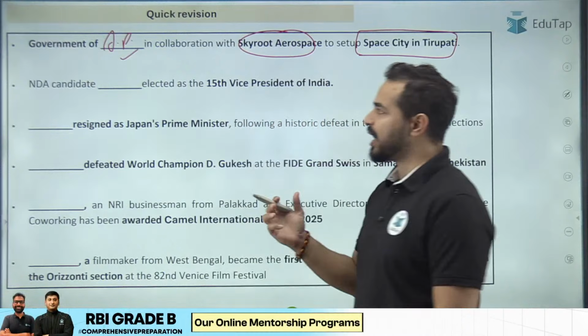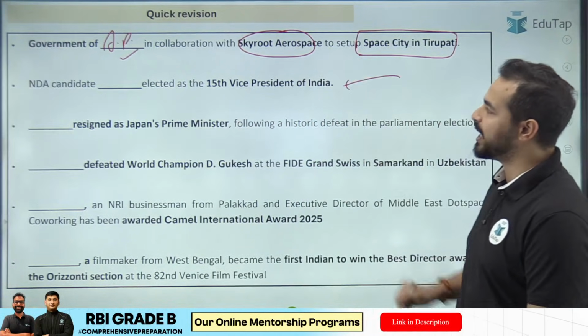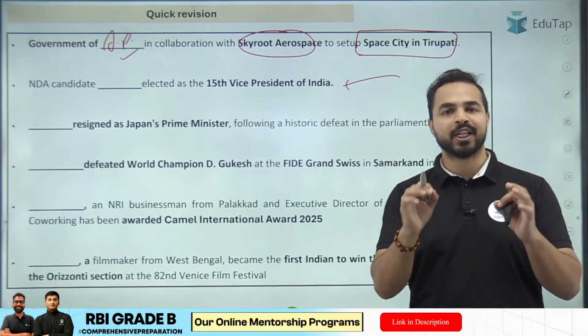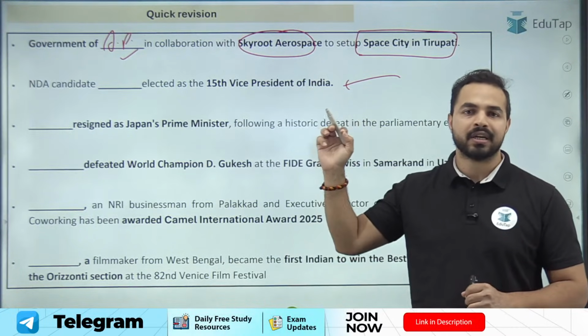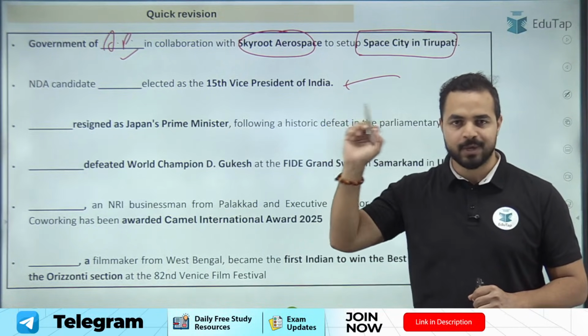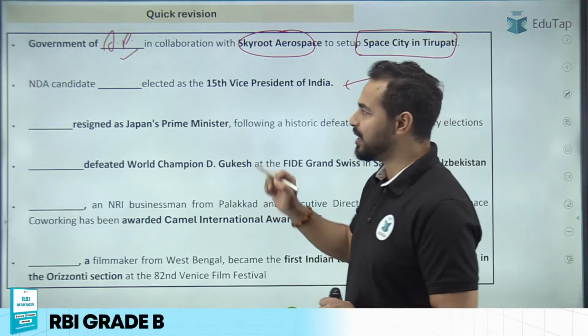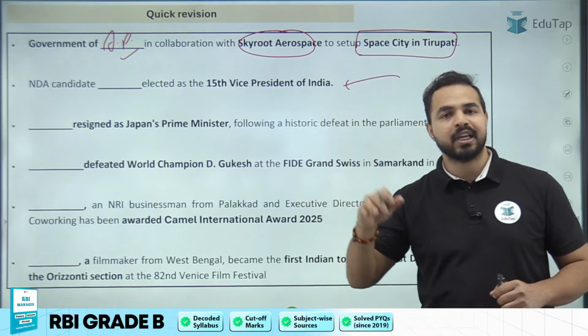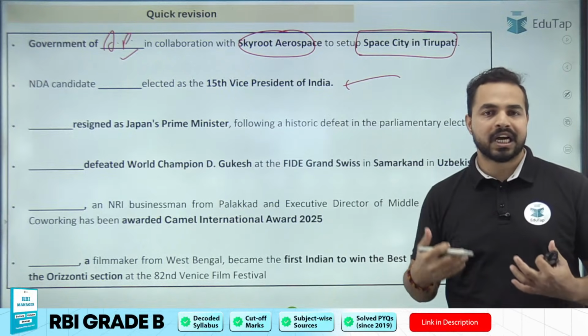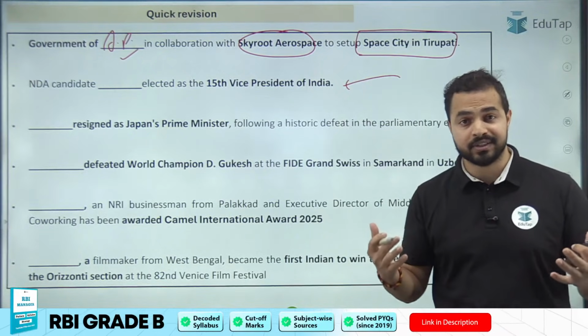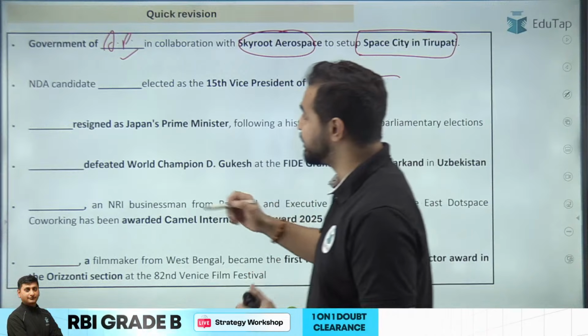Next question. NDA candidate who has been recently elected as the Vice President of India, the 15th Vice President of India, he will be replacing Jagdeep Dhankar ji. What is the name of this person? The name of the person, he is someone who has basically already served as the governor of the various Indian states. What is the name? It's CP Radhakrishnan.